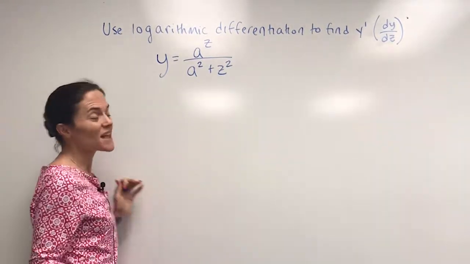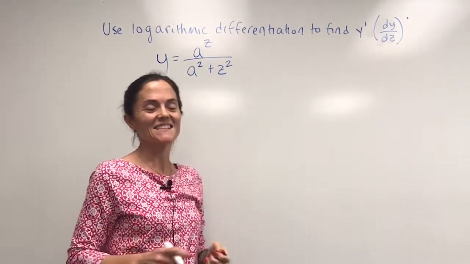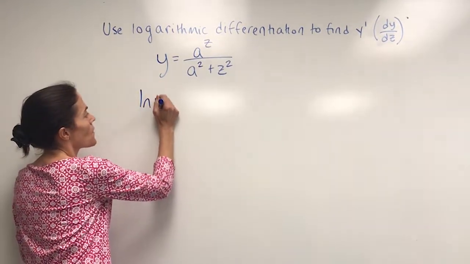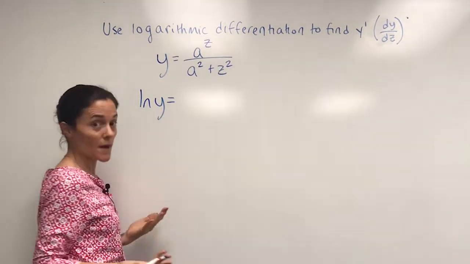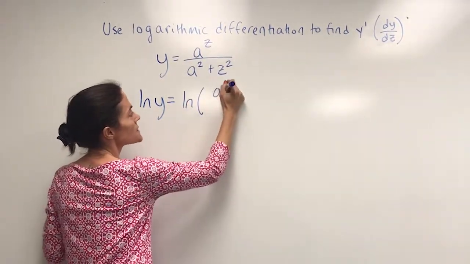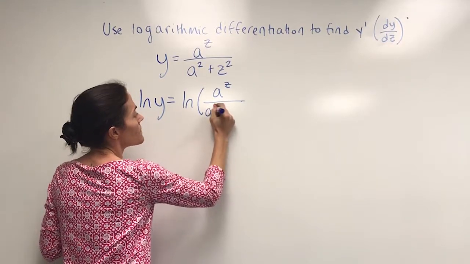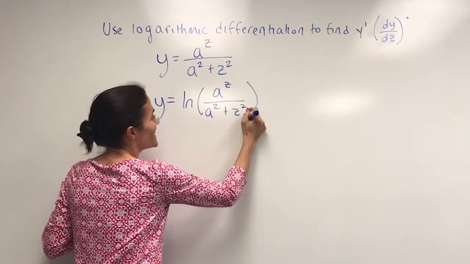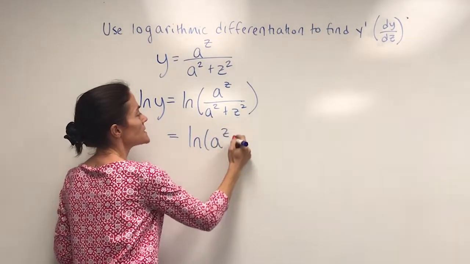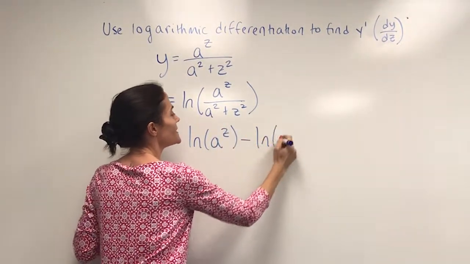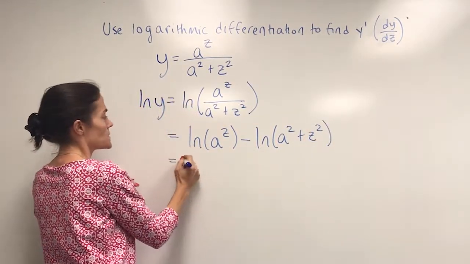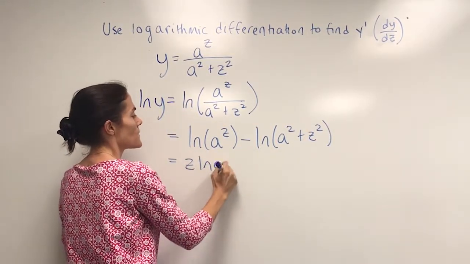Okay, and we will use logarithmic differentiation as an example of the technique, and there's nothing wrong with doing that although the quotient rule works well in this case too. Okay, so we take the natural log of both sides, and then we have ln of a to the z minus ln of a squared plus z squared. And then this turns into z, the natural log of a.